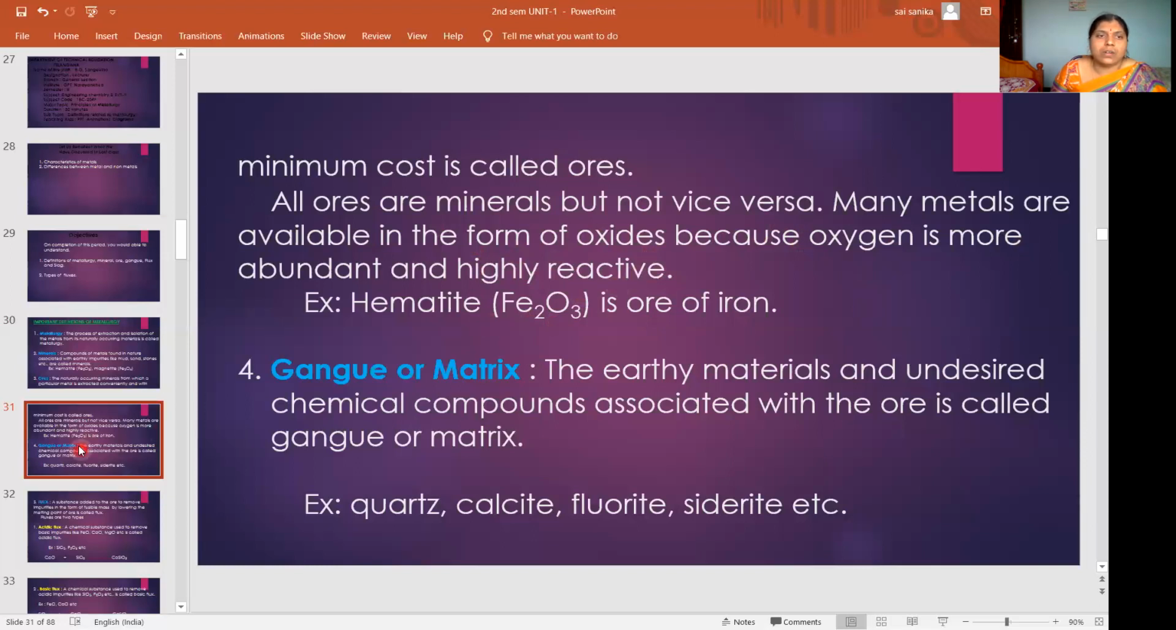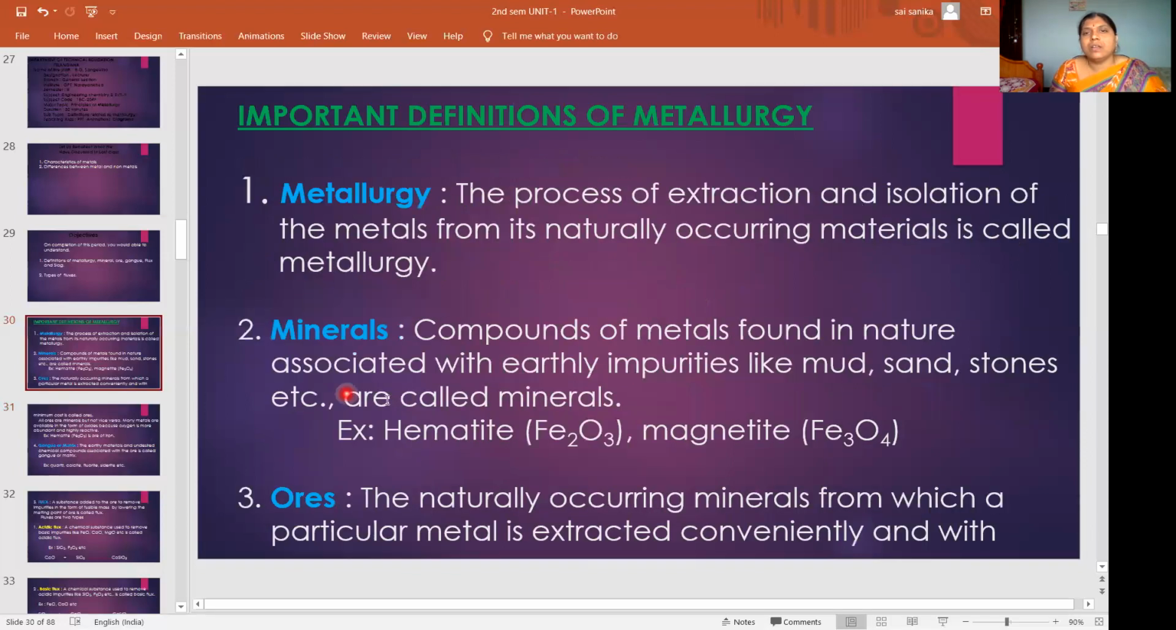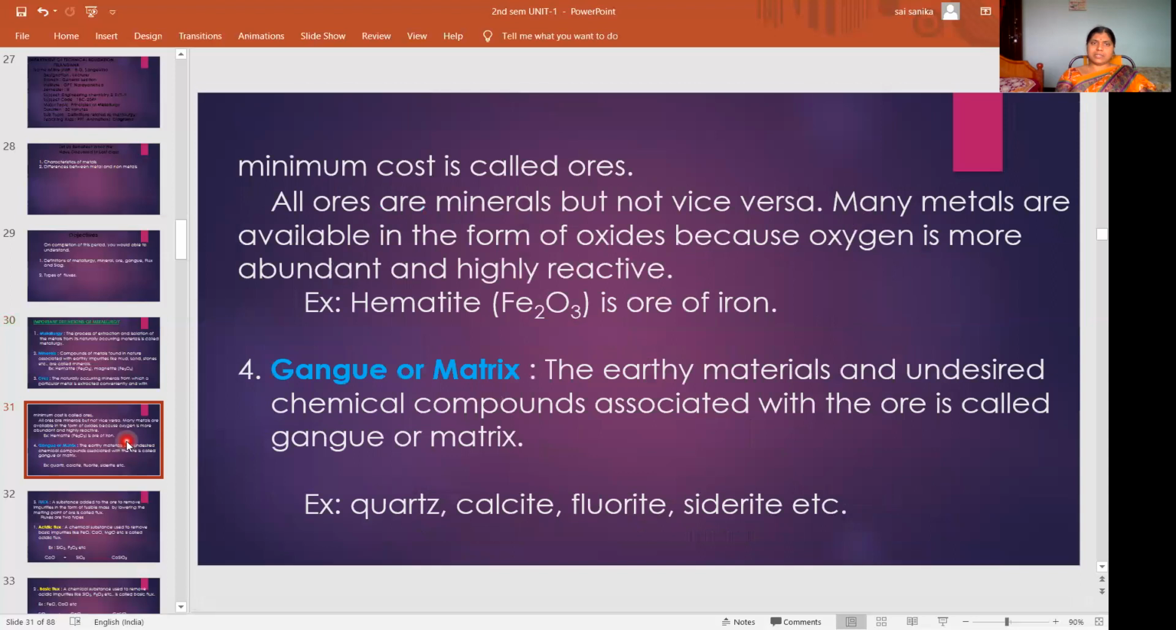So now you got the difference between mineral and ore. Minerals means compounds of metals which exist in nature, and these are associated with some impurities. The naturally occurring mineral from which we are extracting the metal conveniently, this is very important, conveniently and with minimum cost, that is called as ore. All ores are minerals, but all minerals are not ores.